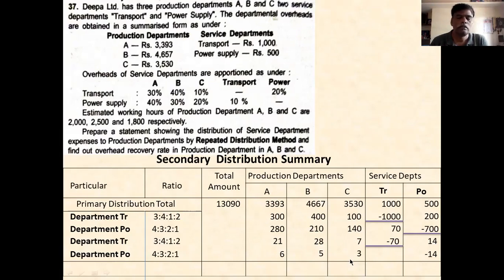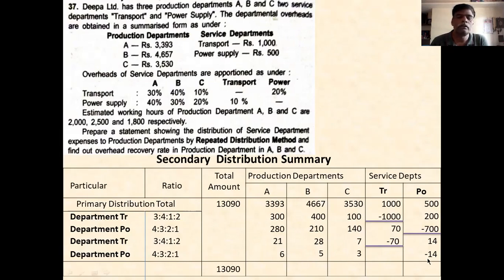The third is 2.8, which I will take as 3. And 1 rupee comes here, 1.4, and I have already adjusted that here. I'll adjust it in this 5 rupees. Then it is completed.